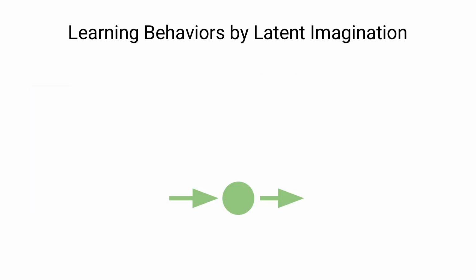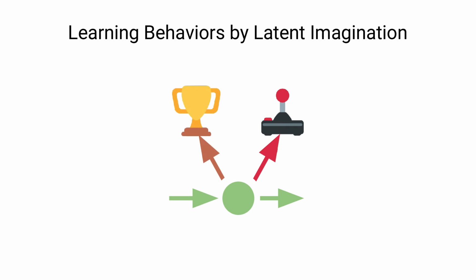Using the world model, we want to derive behaviors from it. We use 2 neural networks for this. An actor network is trained to predict successful actions. And to consider rewards beyond the prediction horizon, a value network estimates the expected future reward of each state. Here is how we learn the 2 networks.